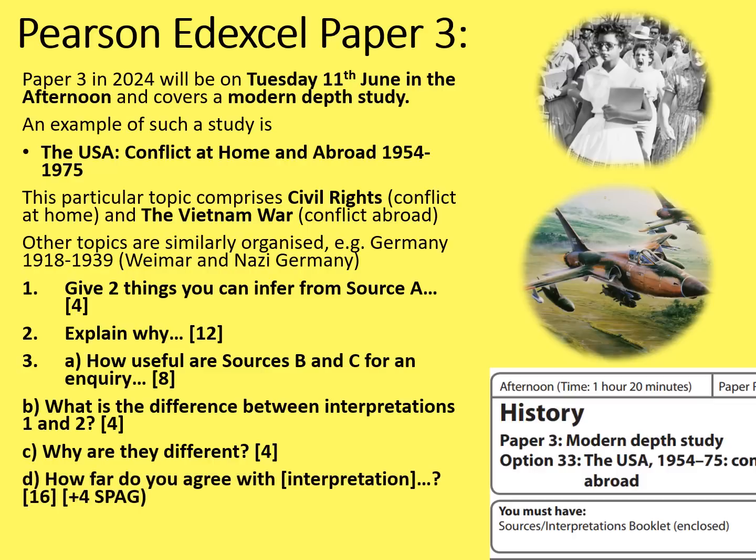Then the big question at the end, how far do you agree with a particular interpretation's view? This is structured quite a lot like the 16 mark answers that you've done in paper 1 and paper 2, but rather than just using your knowledge, you're comparing 2 historical interpretations. And a warning here, you absolutely must compare the interpretations, not just write about your own knowledge. Like I say, that's worth 16 marks and has 4 additional marks for spelling, punctuation and grammar.